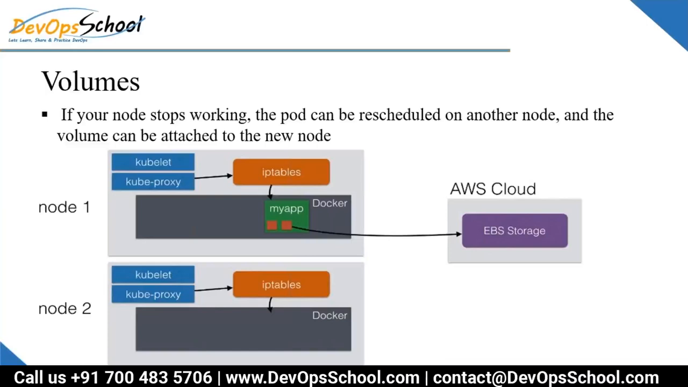So AWS has multiple storage technologies such as EBS, EFS, S3, like that. These are the storage technologies AWS has. So here in node 1 there is one pod running which is called my app, and they are referencing the storage technology on AWS cloud, EBS. Now do you know the properties of EBS, Elastic Block Store? Do you know that?